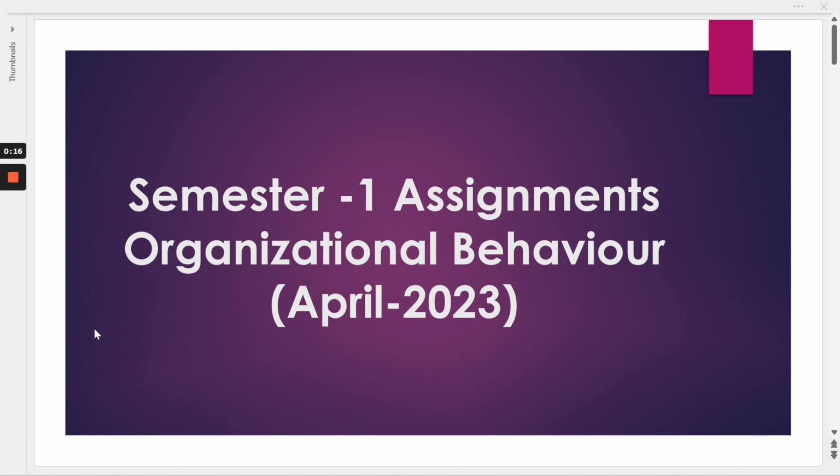It means that all those students who enrolled in the month of maybe July, August, or September last year, that is 2022, and might not have given the exam, or maybe have not cleared that particular subject, like organizational behavior in this case, for those students, this assignment will be available on your NMIMS portal, right?